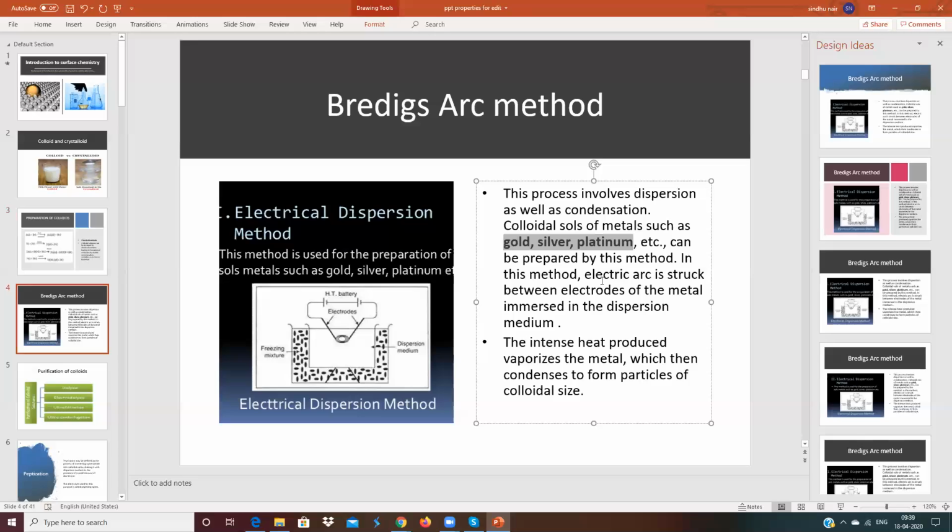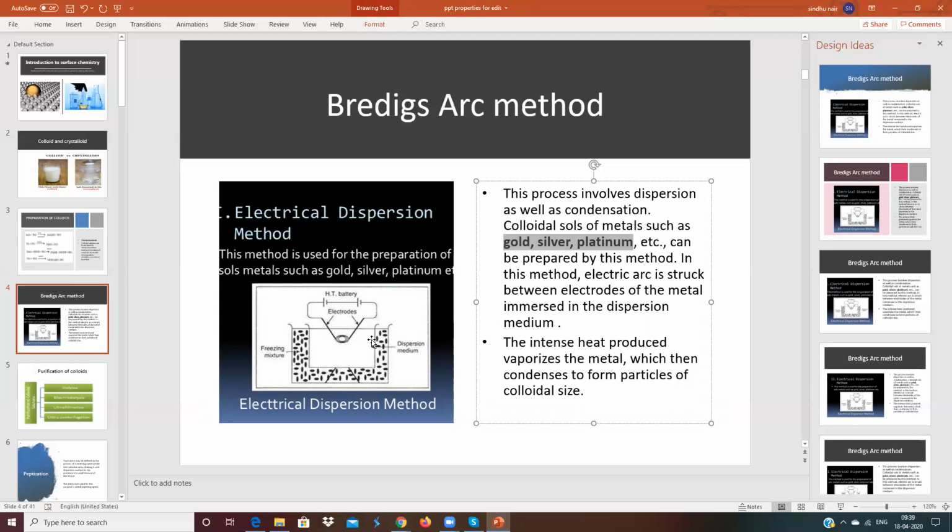An electric arc is struck between the electrodes, and this metal is immersed in a proper dispersion medium. Suppose you want to prepare a colloid in water, the gold electrodes are immersed in water, and the other end is connected to an electrical source. When you pass high voltage electricity, the electrodes will vaporize.